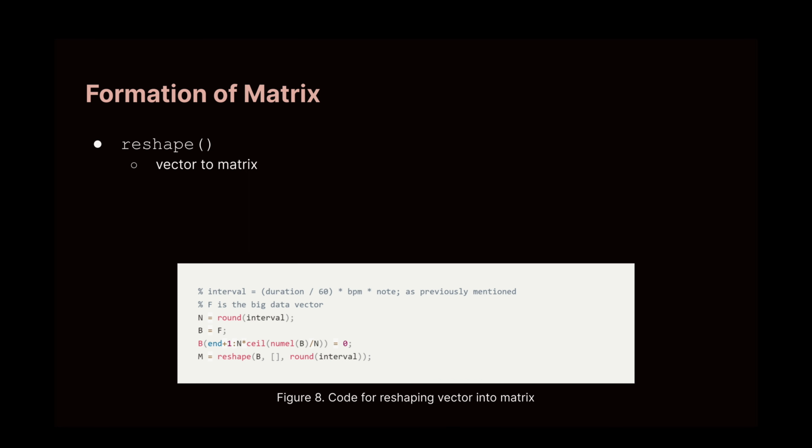Conveniently, MATLAB offers a reshape function that permits us to easily do this. However, because the dimensions do not necessarily work out, we can also pad the matrix with zeros to indicate nothingness within a certain period of time. These steps result in the very useful matrix we shall call M.